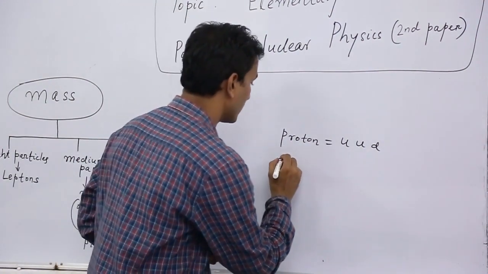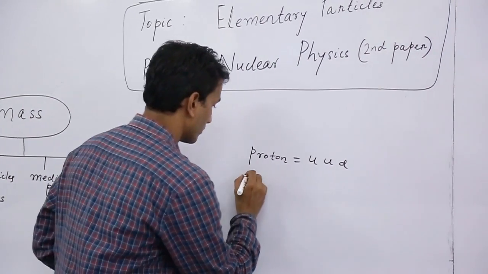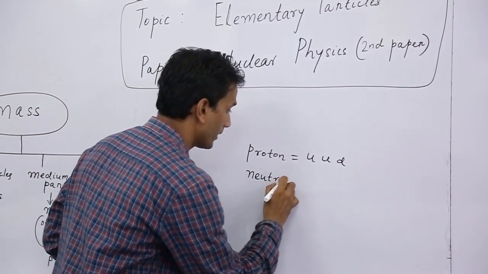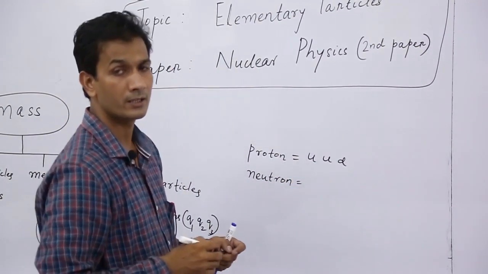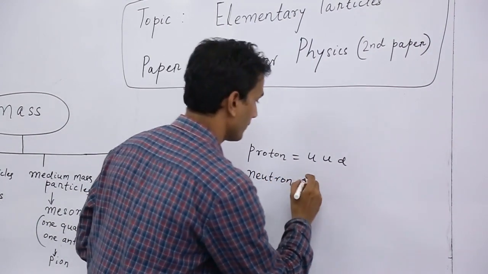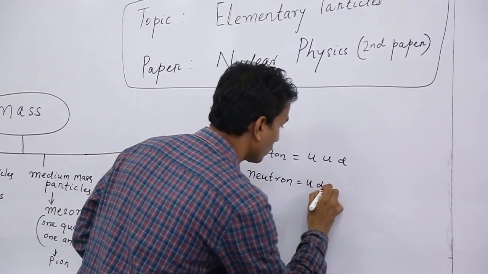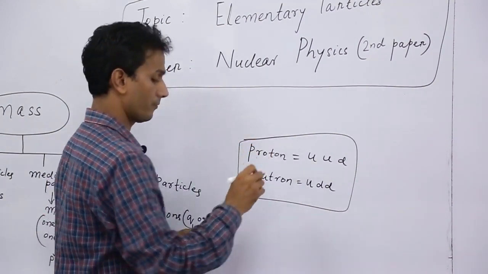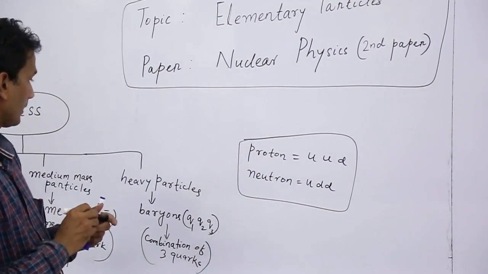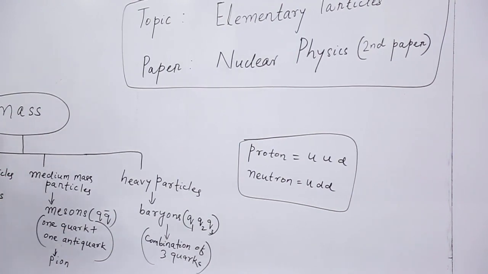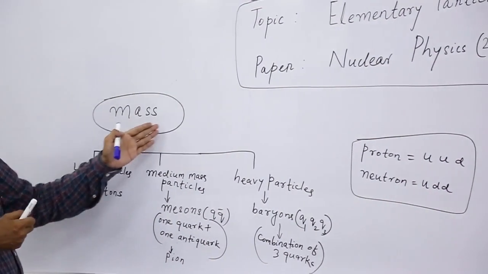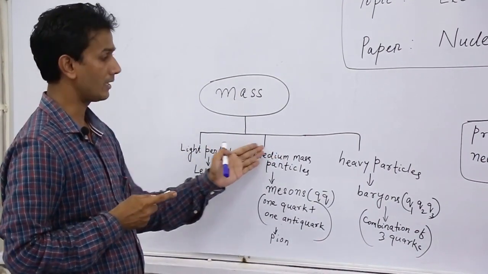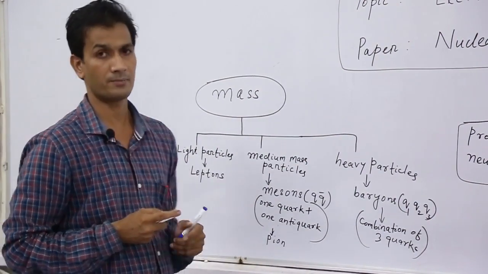Similarly neutron is also baryon. So neutron is also an example of baryon and it is formed by the combination of three quarks, that is one up quark and two down quark. So these protons and neutrons are baryons. So this is the parameter mass. On the basis of mass, we classify the elementary particles as three types.